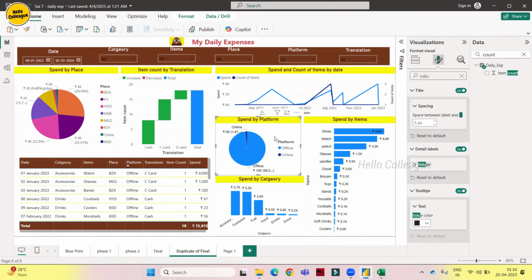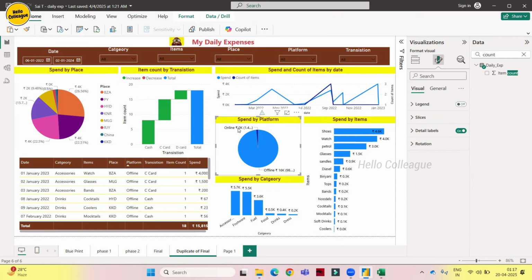Yeah. And coming to this, so we are showing spend by item, guys. These are the items. This is the spend. And coming to this one, spend by platform. So we have two platforms here. Whenever we have only two or three things, we don't need to show the legend, because here we can tell the story. So I'll just turn off the legend.